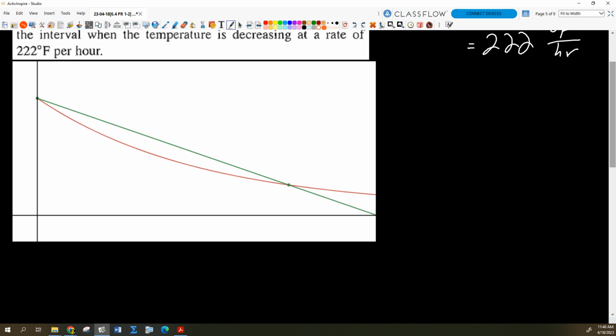We're measuring temperature in degrees Fahrenheit on this axis, and time in hours on this axis. So this would be the ordered pair (0, 1500), and this would be the ordered pair (5, 390).